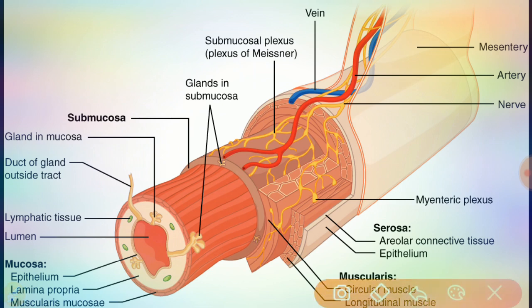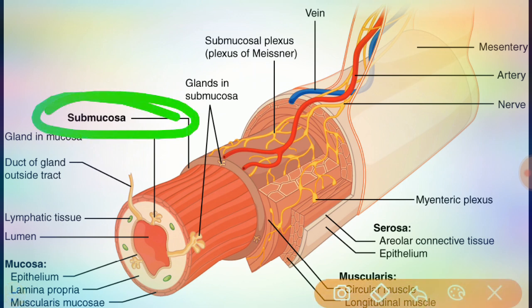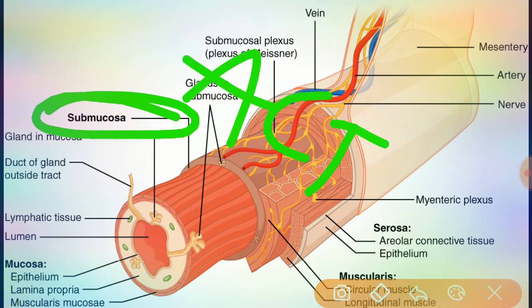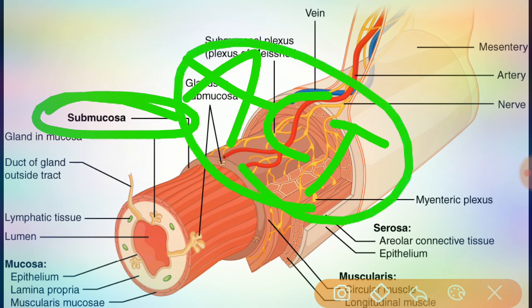Coming to the second layer of the gastrointestinal tract, that is the submucosa. The submucosa mainly consists of areolar connective tissue, which binds the mucosa to the muscularis. It contains many blood and lymphatic vessels that receive absorbed food molecules. Also located in the submucosa is an extensive network of neurons.